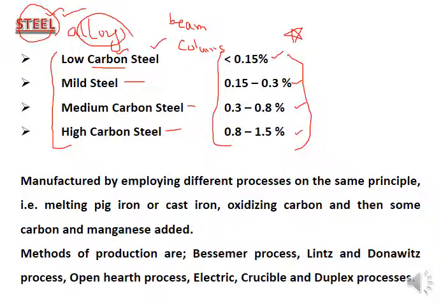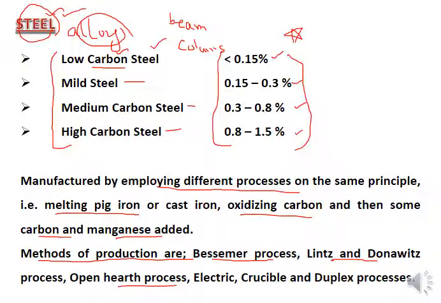All steel is manufactured by employing different processes on the same principle: melting pig iron or cast iron, oxidizing the carbon, and then adding some carbon and manganese to improve its properties so it can be used as a structural construction component. The methods of production are the Bessemer process, the Linz and Donawitz process, open hearth process, electric or crucible, and duplex processes. There is no need to go into detail, just know the names, and you may already know them.